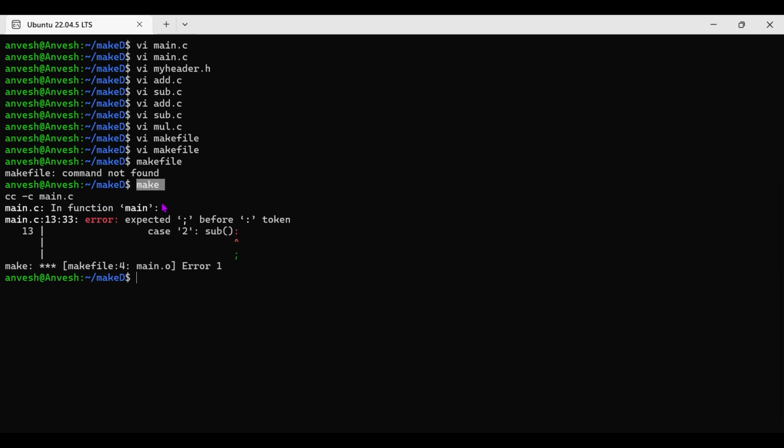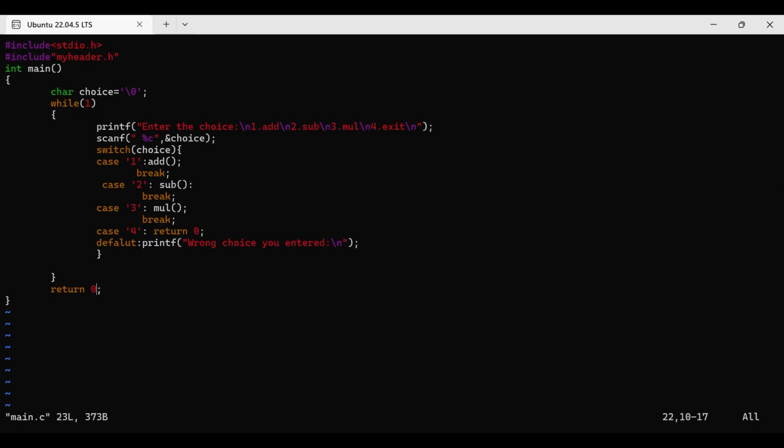Then it will show the backend, it will run all the files, but it throws what error? In main.c it has some error. In case 2 sub, it ended with a colon, not with a semicolon. It shows which file has the error. Simply you have to open, no need to open all the files. Simply you have to open vi main.c.